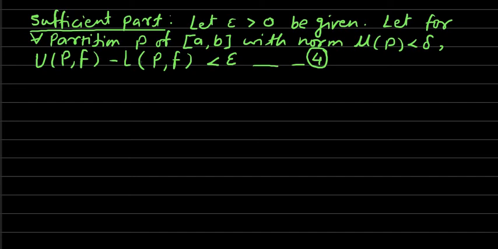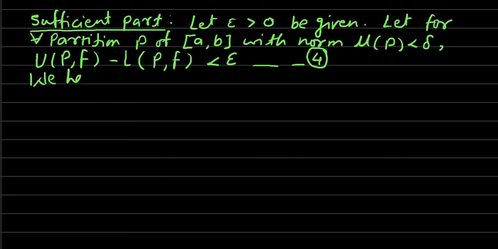Now if P is any partition, then obviously we always have the lower sum less than or equal to the lower integral, less than or equal to the upper integral, less than or equal to the upper sum. We used this several times in the deduction also.